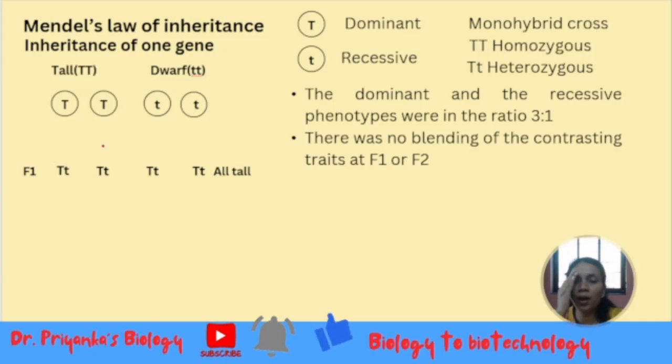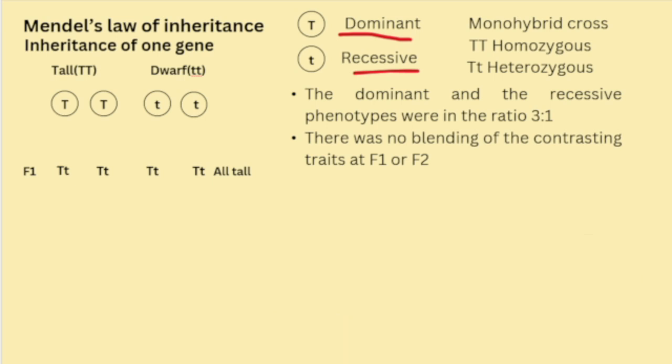So let us try to understand Mendel's law of inheritance. Here let us try to understand certain terms, that is, dominant and recessive. Obviously we know dominant is indicated by a capital T and recessive by a small t. Now let's try to understand one term, that is the monohybrid cross.